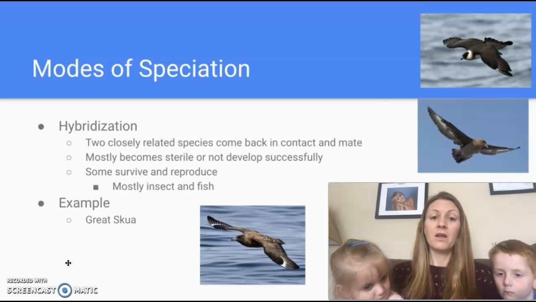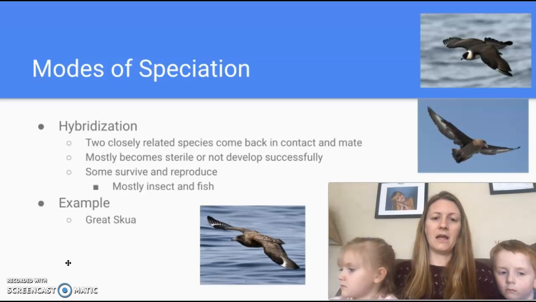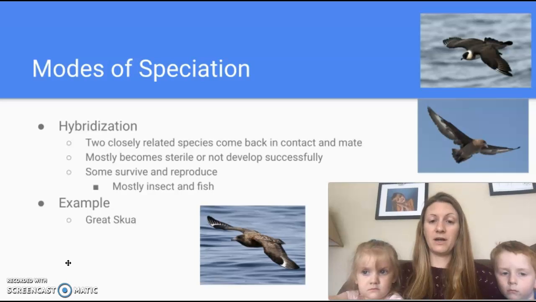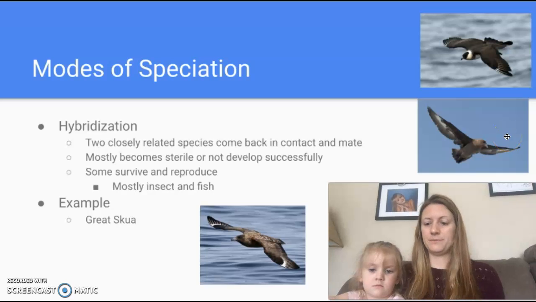It's sterile. So this is very rare because most of the times when you have crossing like that, it produces a sterile offspring, so one that can't produce its own babies, which means it's not actually a new species. But every once in a while, you do get some that can cross and then produce offspring. And that would then eventually create a new species. This occurs most often in insects and fish, but we do have an example with the great skua. So you had two different species of skua that then crossbred, producing a new species, the great skua.